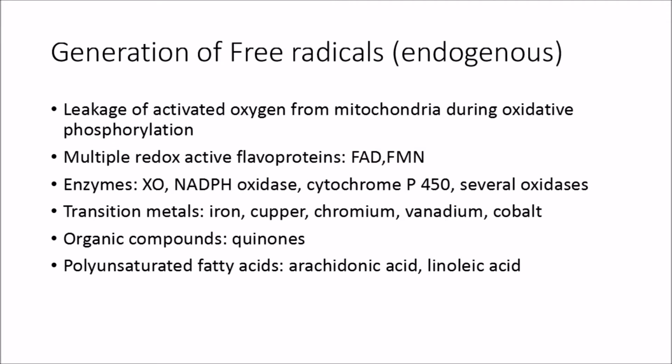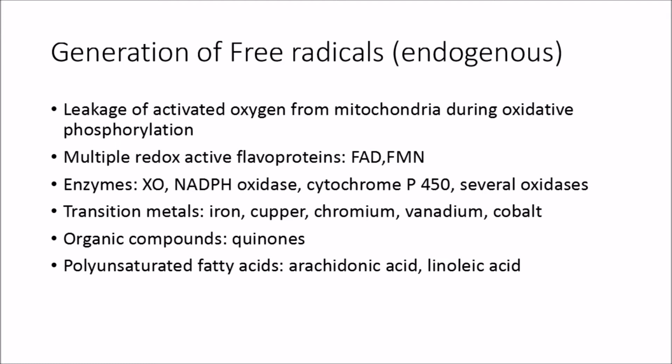So we can group them. And metabolism: during generation of ATP in mitochondria, in aerobic respiration called oxidative phosphorylation, there can be leakage of electrons which can activate the oxygen, forming superoxide free radical, which can further generate more radicals.